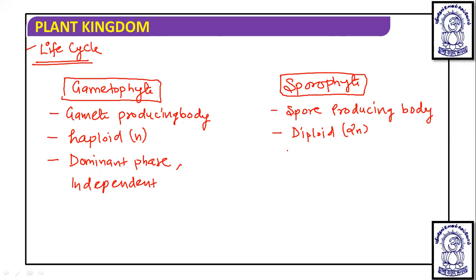It is independent, whereas this is dependent or parasitic on the gametophyte.